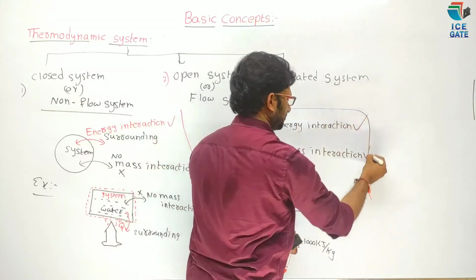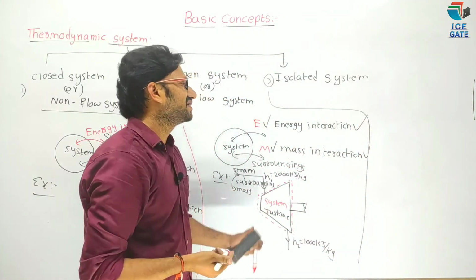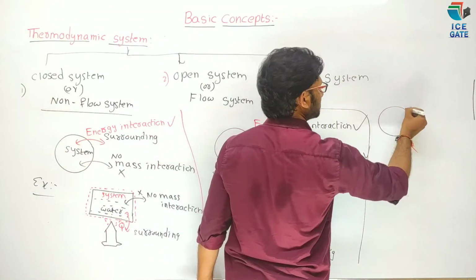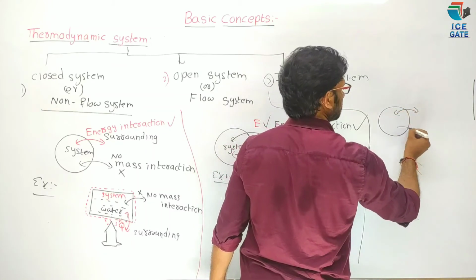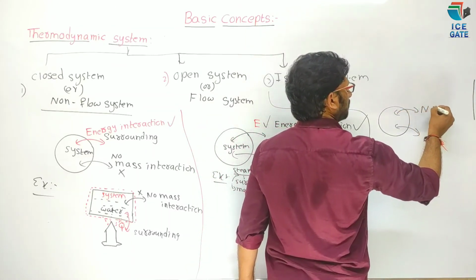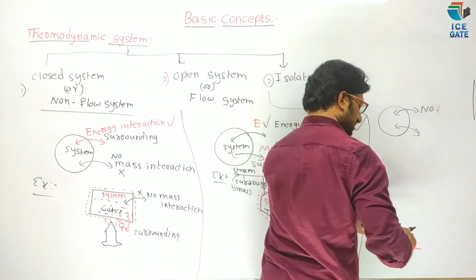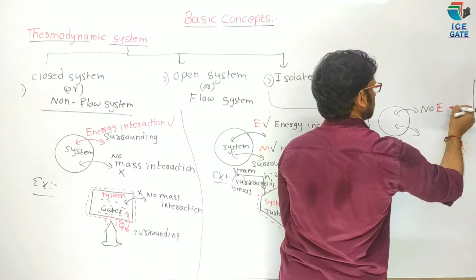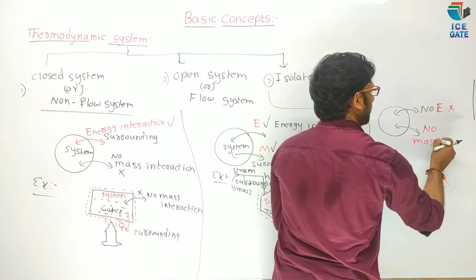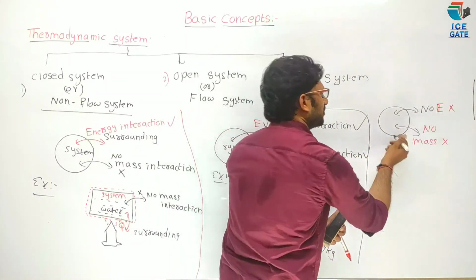Now, last, isolated system. Hope all of you know this. What is meant by isolated system? There is no mass interaction, no energy interaction between system and surroundings.